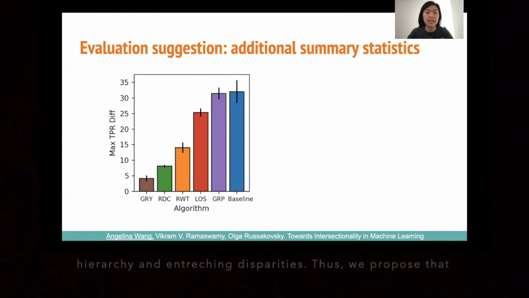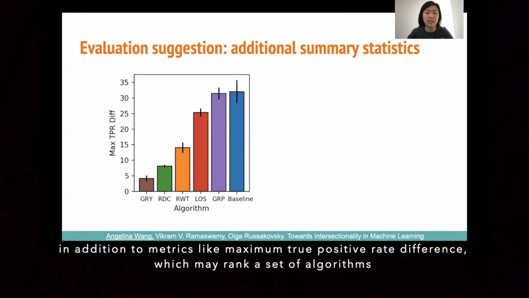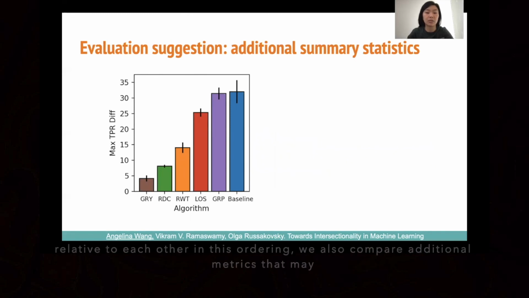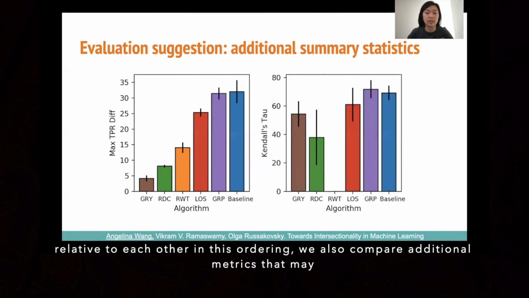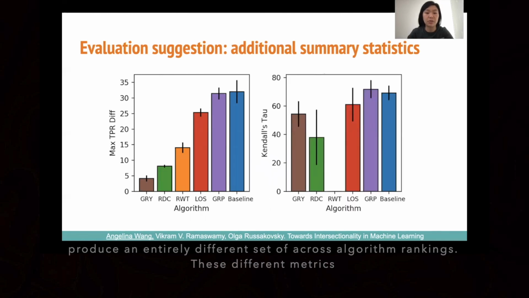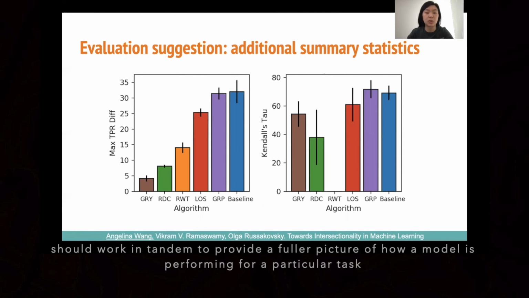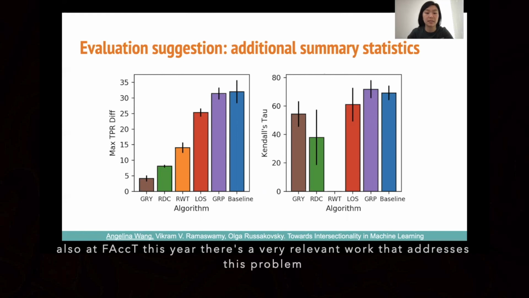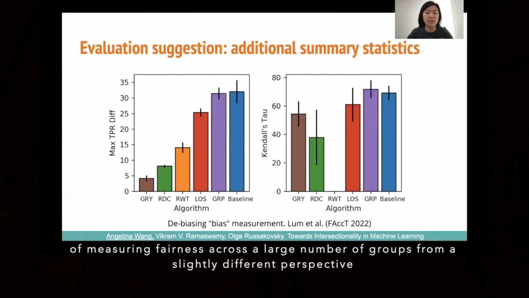Thus, we propose that in addition to metrics like maximum true positive rate difference, which may rank a set of algorithms relative to each other in this ordering, we also compare additional metrics that may produce an entirely different set of across-algorithm rankings. These different metrics should work in tandem to provide a fuller picture of how a model is performing for a particular task. Also at FACT this year, there's very relevant work that addresses this problem of measuring fairness across a large number of groups from a slightly different perspective.